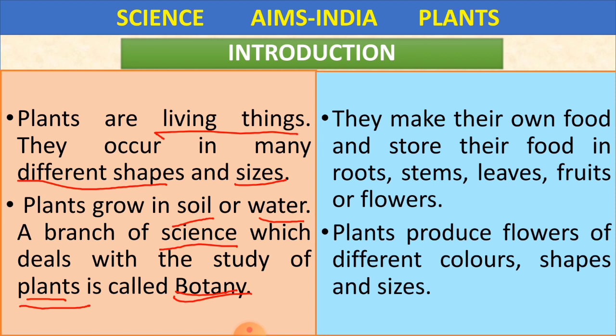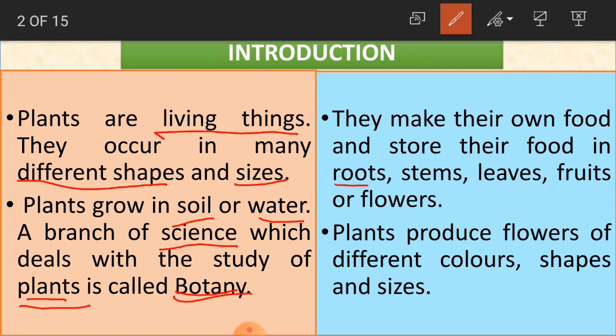Same like that, even plants are also living things. They have to grow, they are having life, they have to have food. And where do they store their food? They store their food in roots, stems, leaves, fruits or flowers.